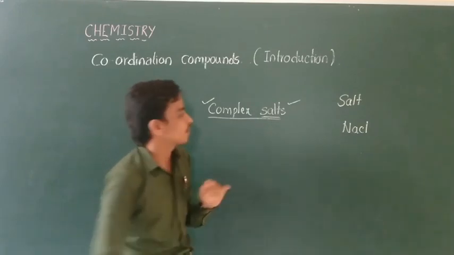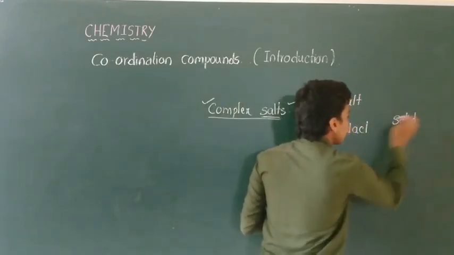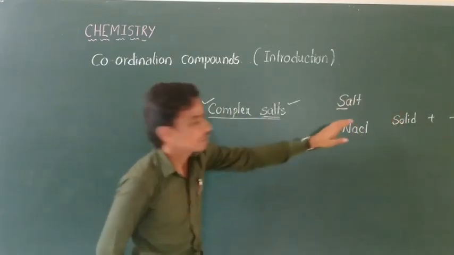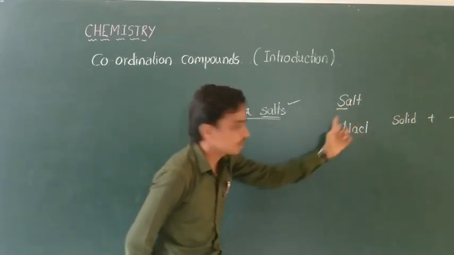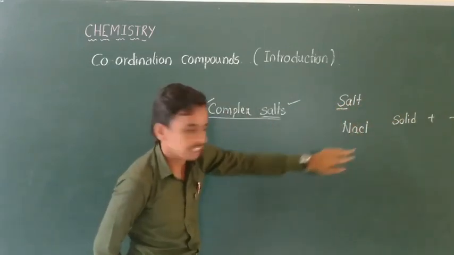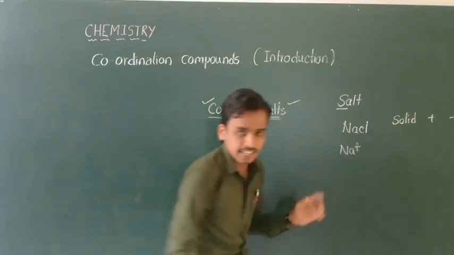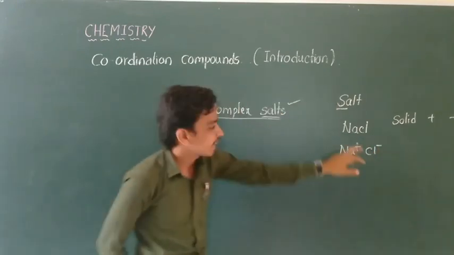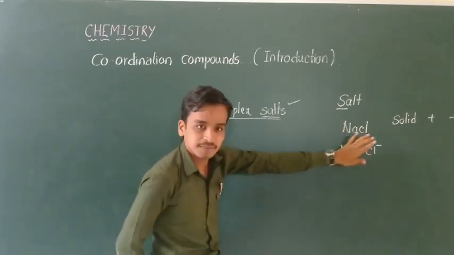According to the chemistry definition, a salt must be in solid condition and have at least one cation and one anion. NaCl is present in solid condition and has one cation, Na plus, and one anion, Cl minus, with an ionic bond. Therefore, it is considered a salt.